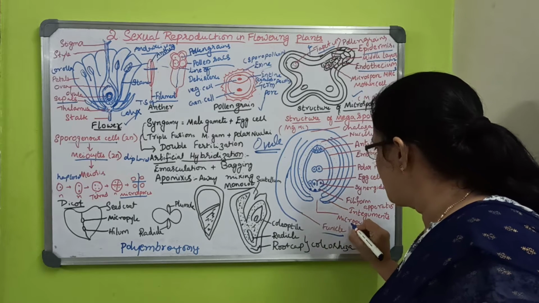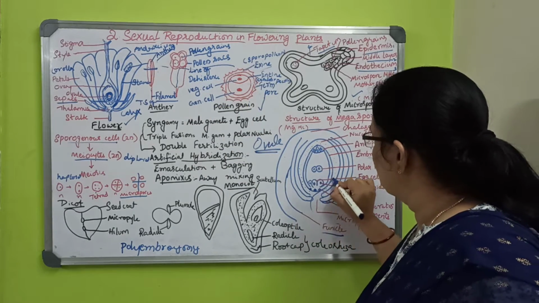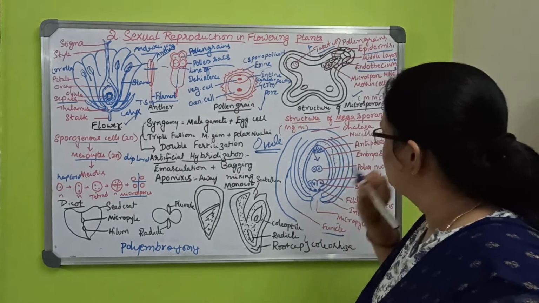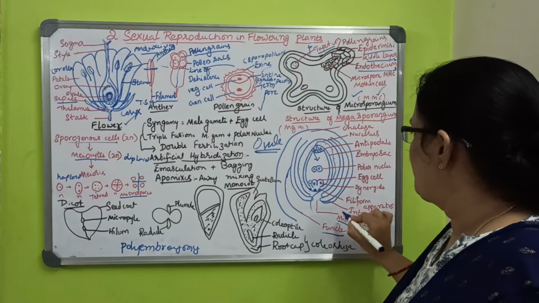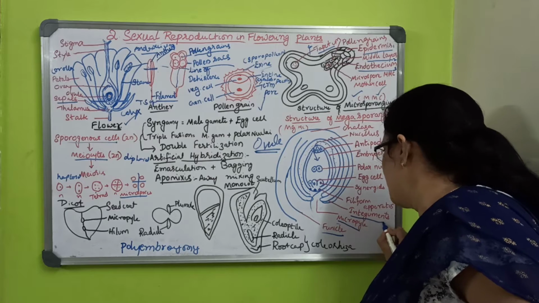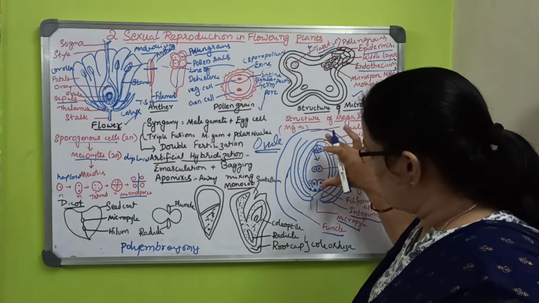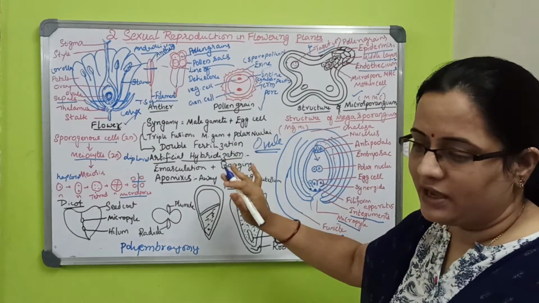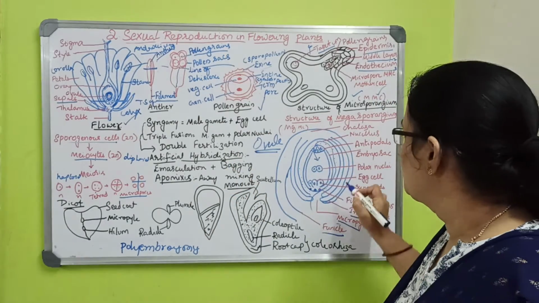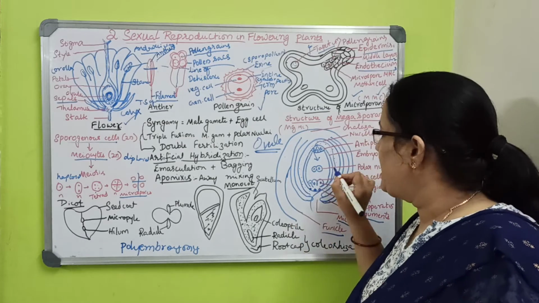The entrance where the pollen tube enters is called the micropyle. The outer layer structures are called integuments. You have to draw this separately, but due to lack of space I have drawn it here. You can see this is called the 7-celled, 8-nucleate embryo sac.